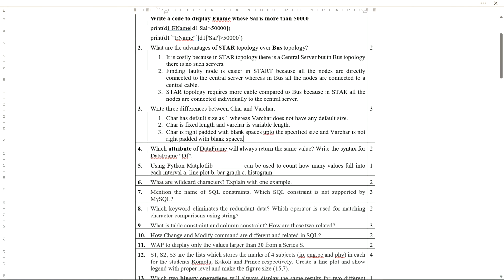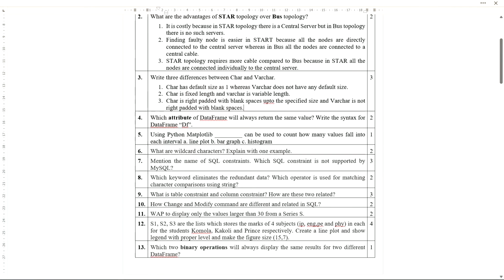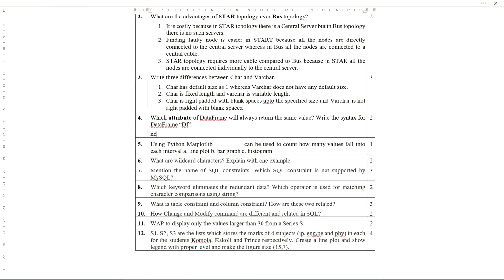Fine. Now the next question, which is for 2 marks: which attribute of data frame will always return the same value? We know that series is a one-dimensional data structure and data frame is a two-dimensional data structure, right? So which attribute will produce this output? The attribute is ndim.